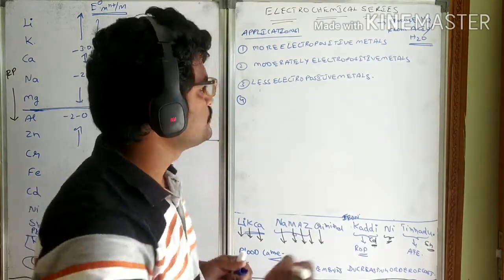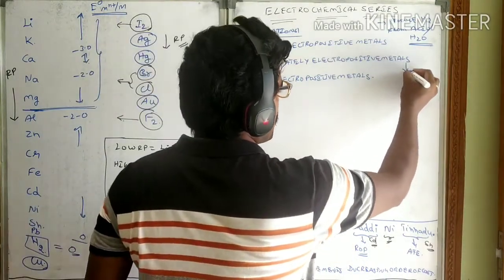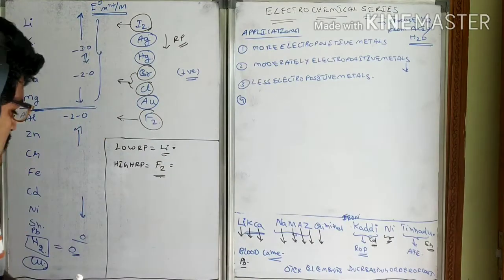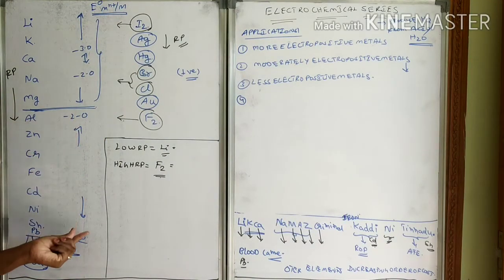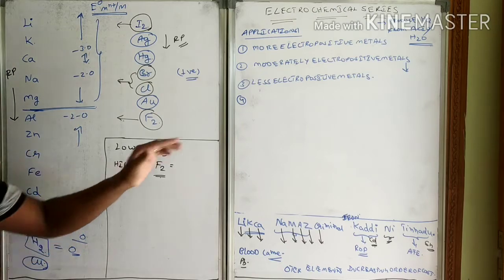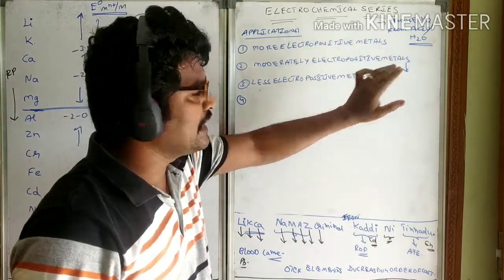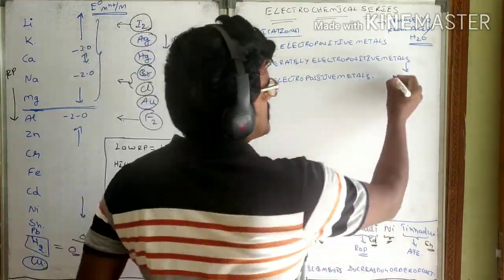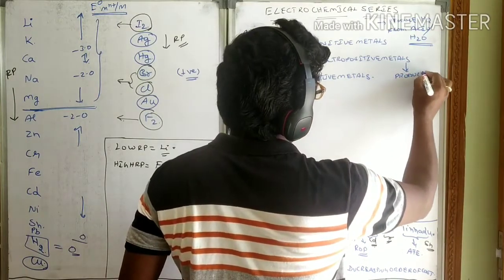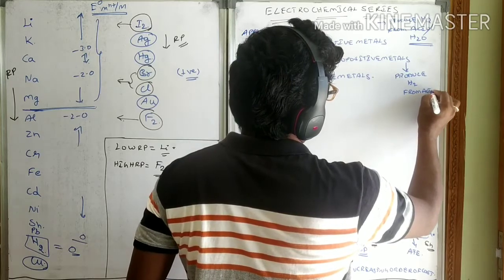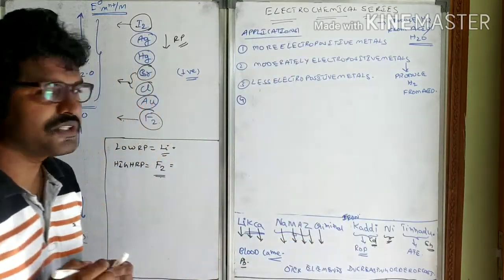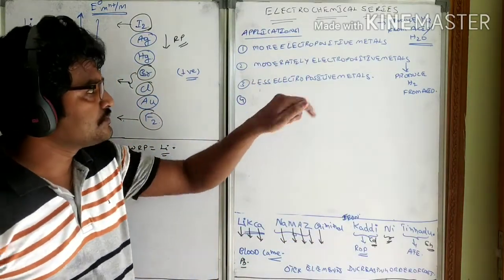Moderately electropositive metals have SRP values between -2 and 0. These will produce hydrogen from acid.